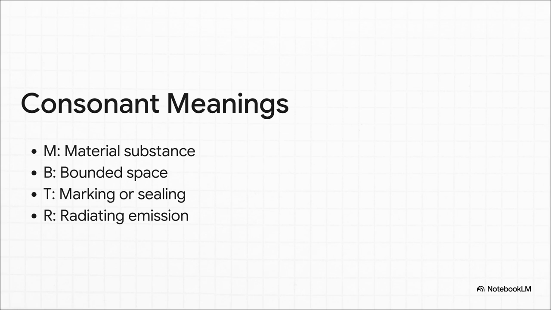Let's grab a few specific examples from the atlas to really lock this in. We already did M, which is material substance. Now say B. Your lips close, they build pressure, and they release. Boom. You just physically created and broke a bounded space. Think of words like box, body, barn. Now say T. Your tongue literally stops the air at the roof of your mouth. It acts as a mark, a crossing, a seal. And what about R? Your tongue vibrates, emitting this ongoing outward wave.